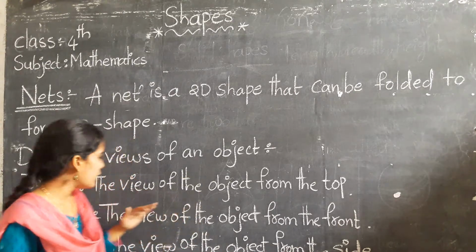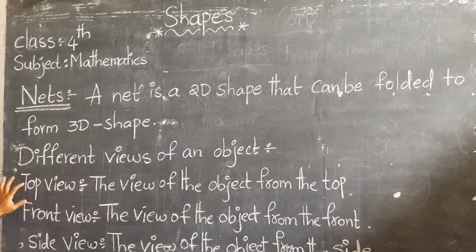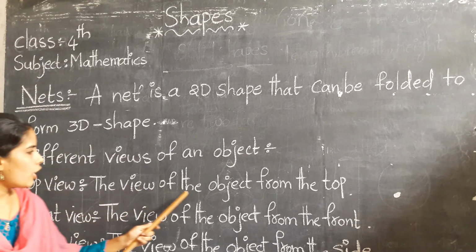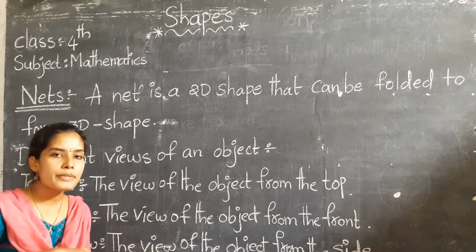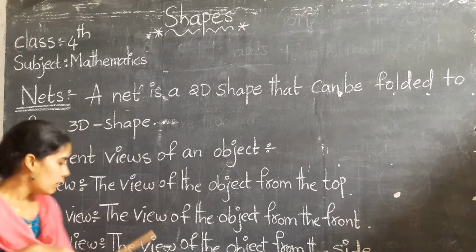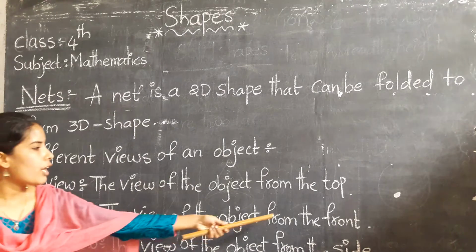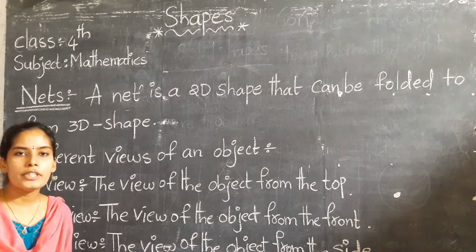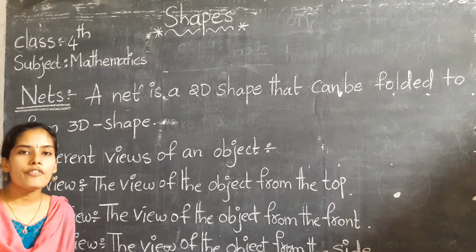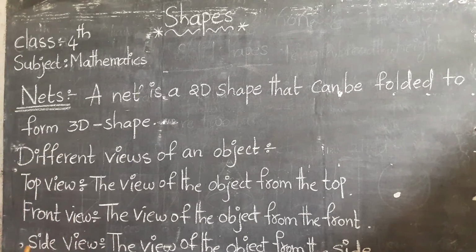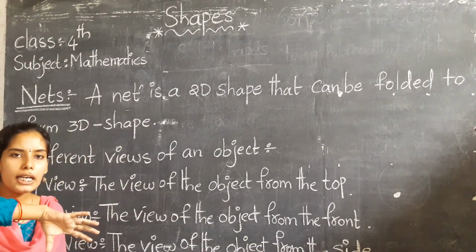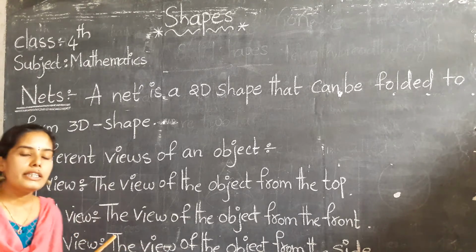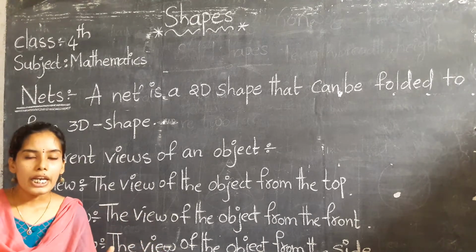In that, what are they? Mainly we observe 3 types of views. The first one is top view, the view of the object from the top. If we see the object from the top, we can observe one picture, one view. The front view is the view of the object from the front part, where we observe one more type of picture. And the side view is the view of the object from the side. If we change the direction, we can get different views of the 3D object.